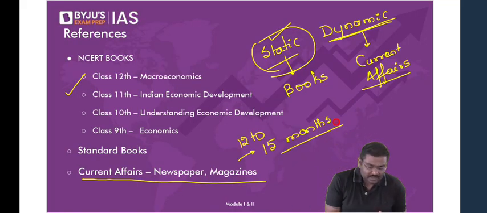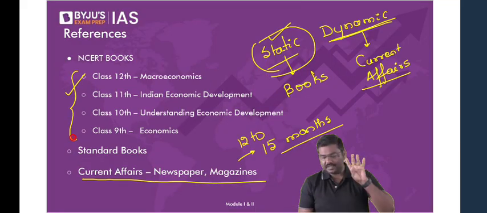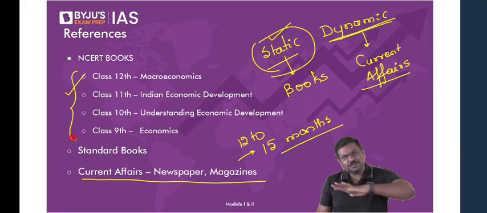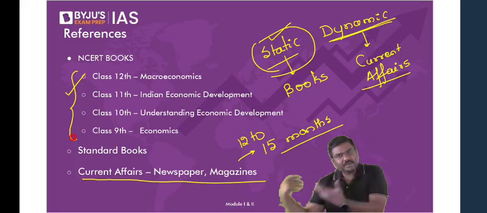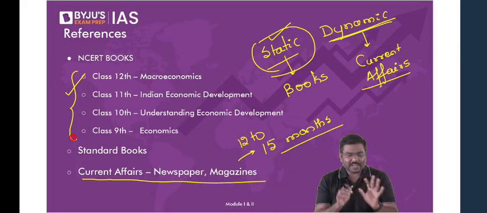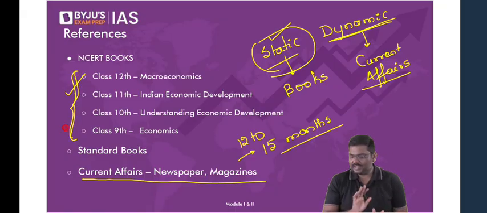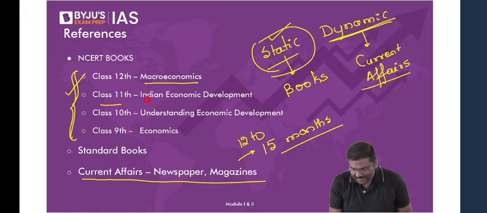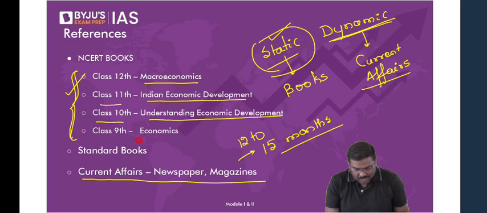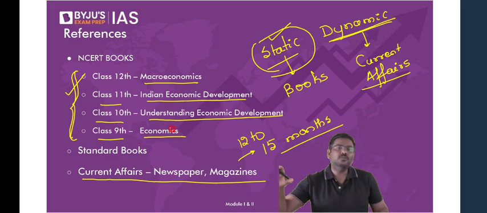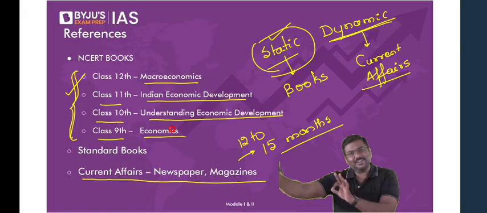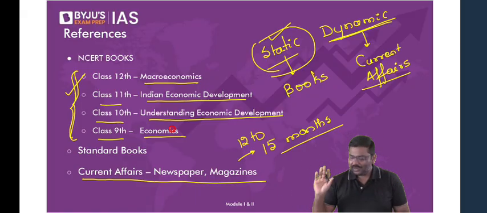Now, NCERTs, which NCERTs? These are the 4 NCERTs. If you do not have any exposure to Indian economy, and if you feel economics is very difficult to comprehend, then I would recommend please read these 4 NCERTs. Class 12th macroeconomics, class 11th Indian economic development, class 10th understanding economic development, class 9th economics. Please read these 4 NCERT books, free of cost. These are available in PDF form. You can use them.